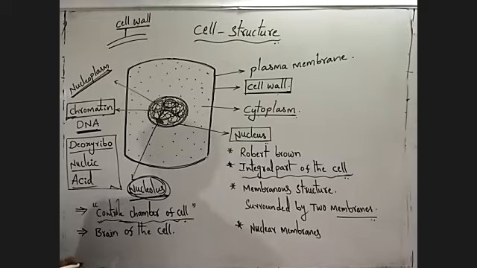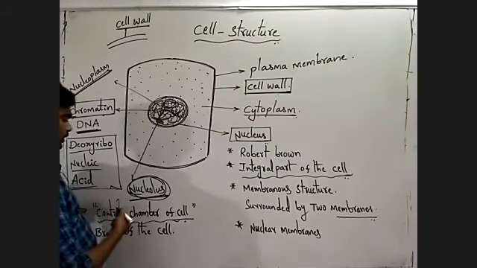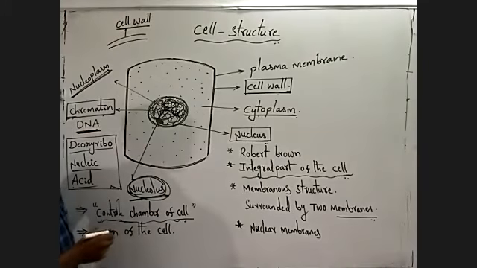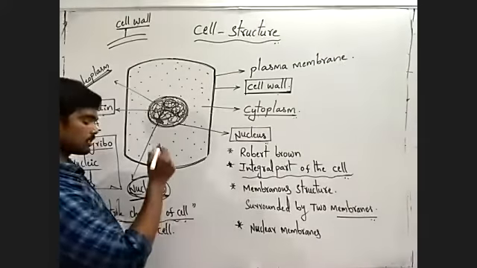As it performs all the activities and controls all the other cell organelles, it is called the control chamber of the cell.